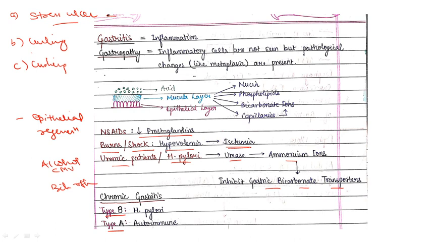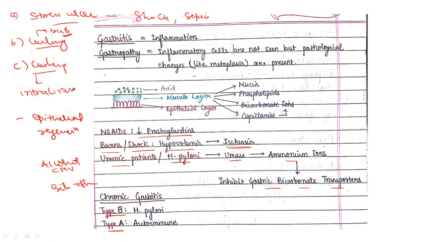Stress ulcers are seen in patients with shock, sepsis, or severe trauma. Curling ulcers develop in the proximal duodenum basically, and are seen in patients suffering from severe burns or trauma. Cushing ulcers are seen mainly in the stomach, duodenum, or esophagus, anywhere, in patients suffering from any intracranial disease.